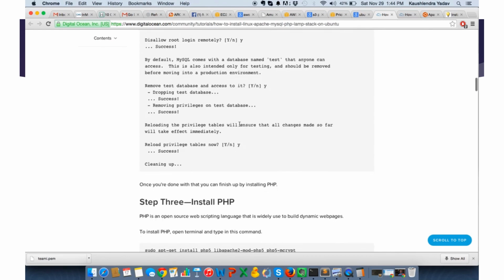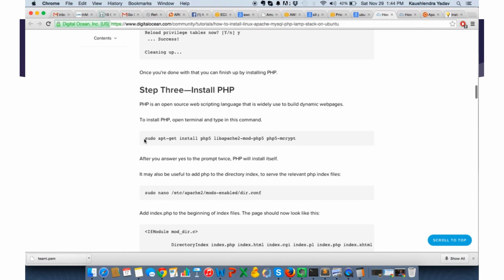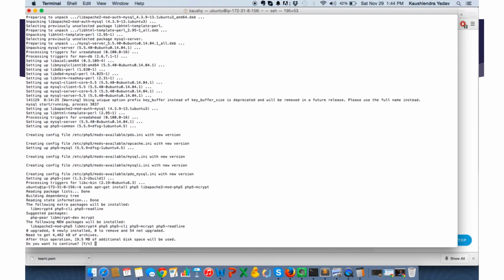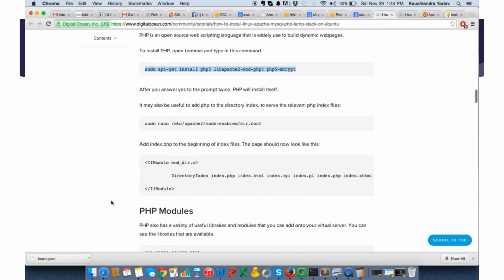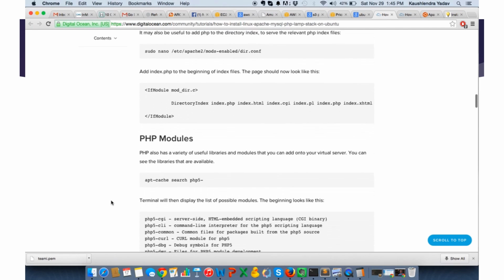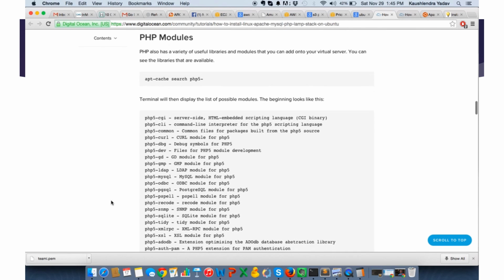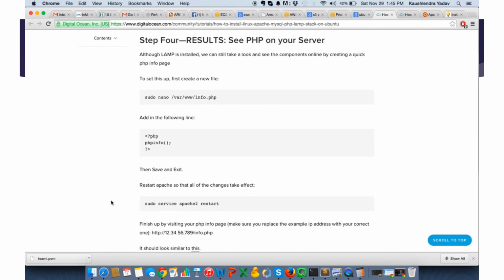PHP. You need to install PHP. Yeah, step 3, install PHP. So we install PHP. This is the latest PHP version, PHP 5. Now we are installing PHP. Okay, so now I will install the PHP modules, any module in PHP that you want to start.